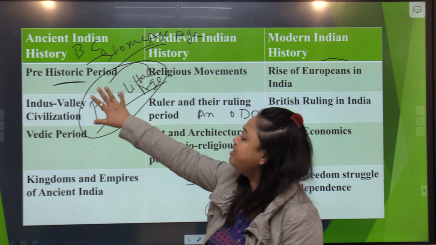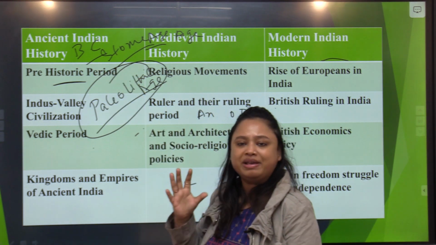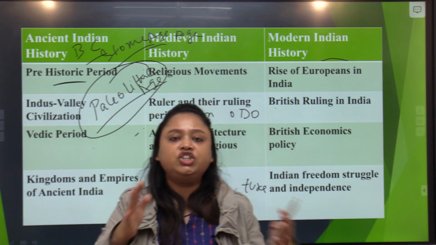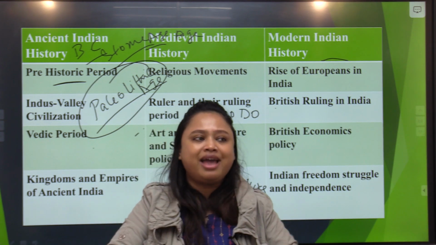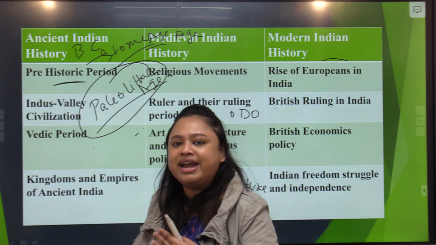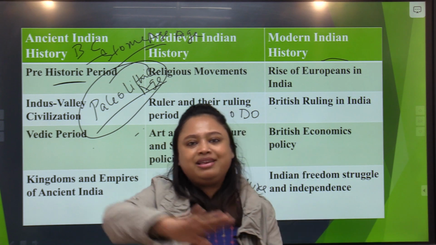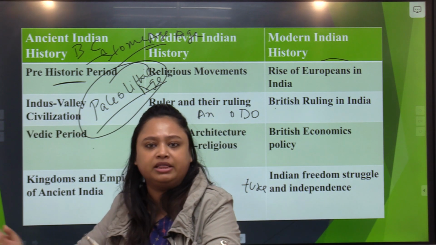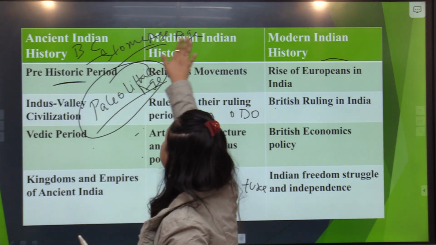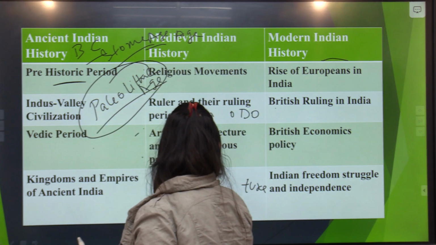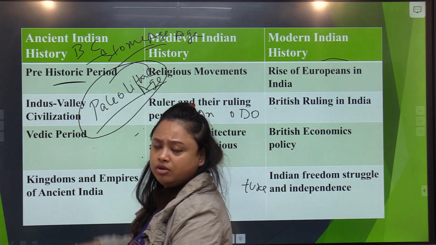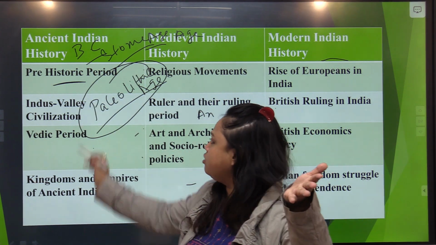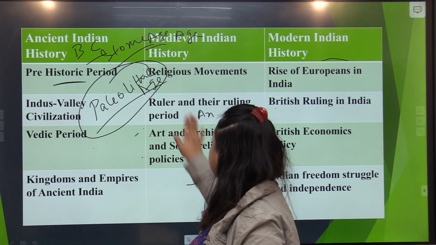Okay, so this is the prehistoric period, basically where we see people evolving and changing and coming up with new techniques, new ideas, and from Adi Manav they become human beings, insan bante hain. Okay, so this period has three parts, sir and ma'am. The Stone Age, or prehistoric period, is divided into three parts.